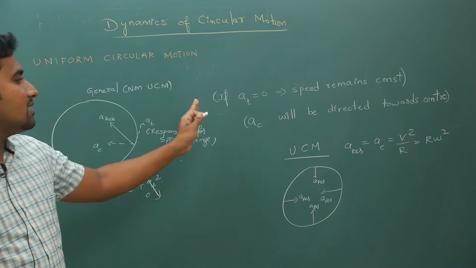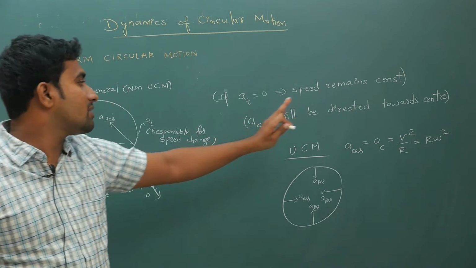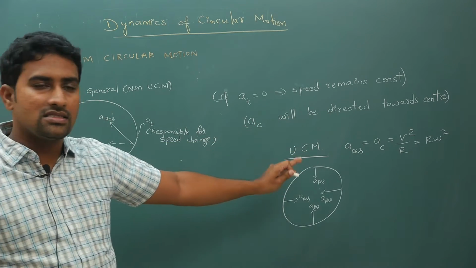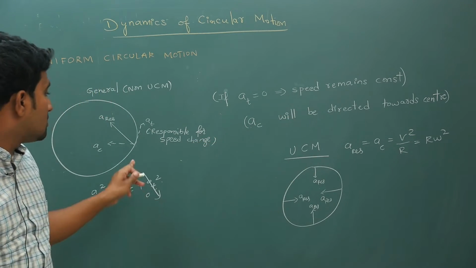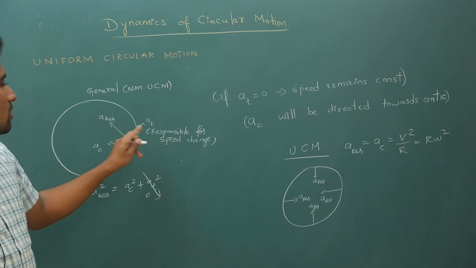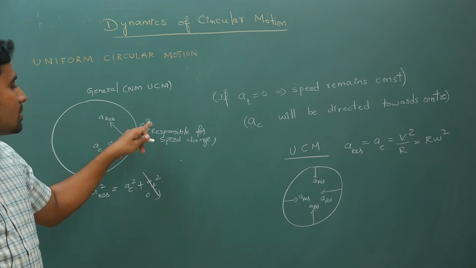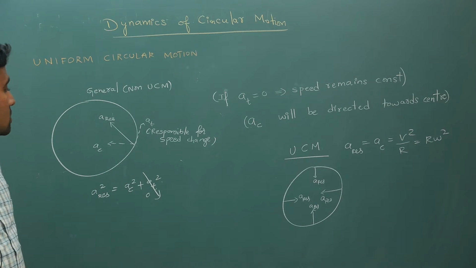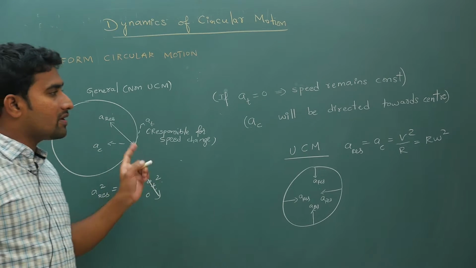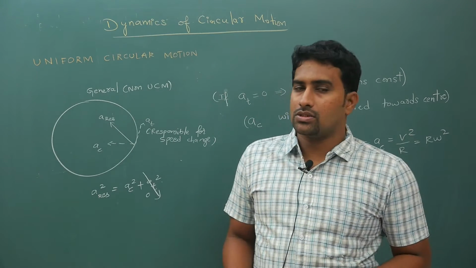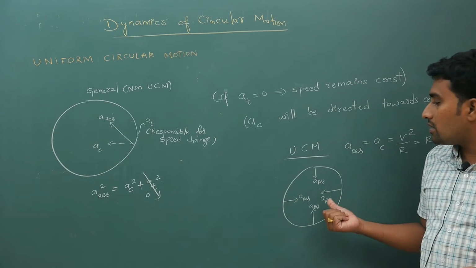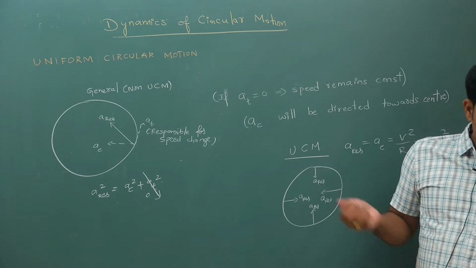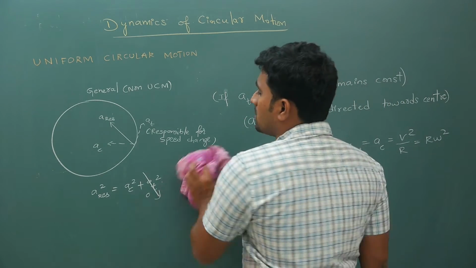If tangential acceleration is 0, speed will remain constant. Whatever centripetal acceleration is there will be directed towards center. If this becomes 0, A resultant and AC will align with each other. This is what I have explained in the previous lecture. So in uniform circular motion, this is what happens. Now let me do the dynamics part.